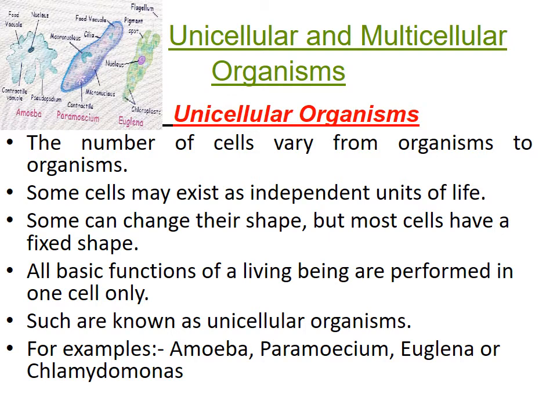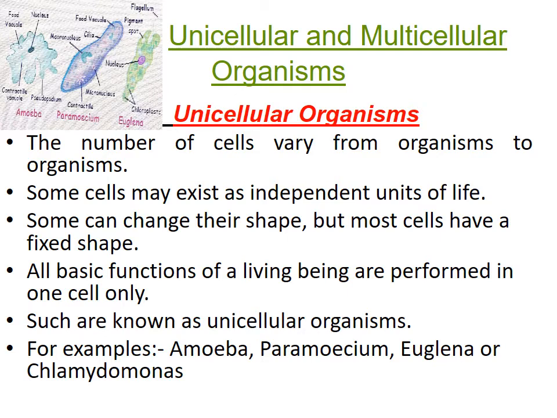If we look at the types of cells, there are mainly two types: unicellular organisms and multicellular organisms. That is, organisms are classified depending on the number of cells. So the number of cells varies from organism to organism. Some may exist as an independent unit of life, meaning all the processes of the body are done by a single cell only. The whole body is made up of one cell only.